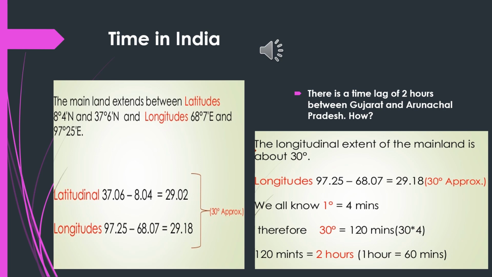Now, this 30 degrees is multiplied with the 4 minutes. So, we get 120 minutes. This 120 minutes is nearly 2 hours. So, there occurs a time difference of 2 hours between Arunachal Pradesh and Gujarat.